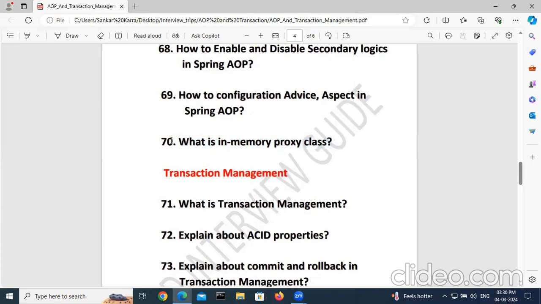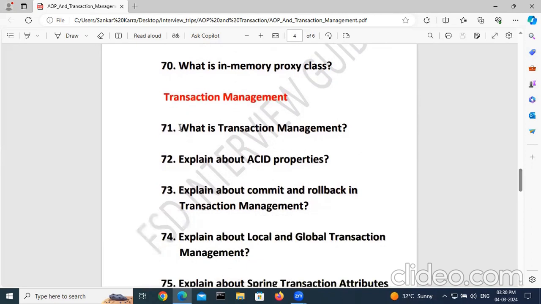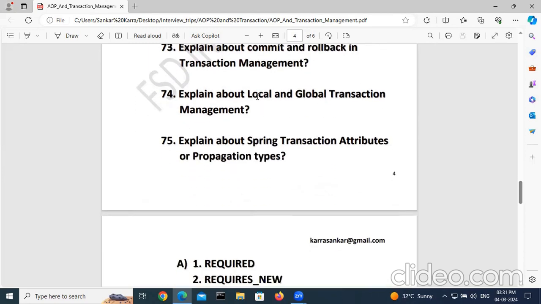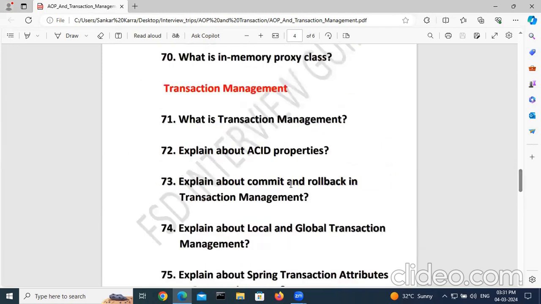20 AOP related questions. The remaining 10 are transaction management related questions. What is transaction management? Explain about ACID properties. Explain about commit and rollback in transaction management. Explain about local and global transaction management. Explain about Spring transaction attributes or propagation types. This is important, and commit and rollback, ACID properties, definition are important.